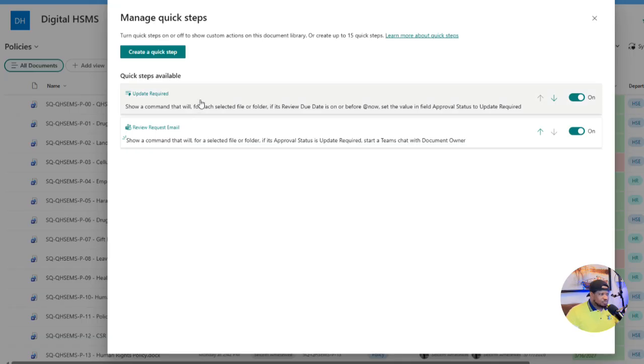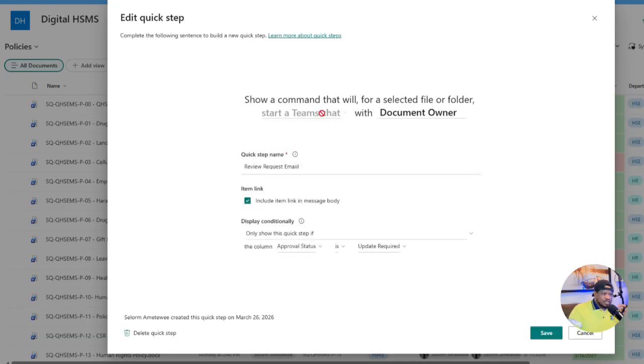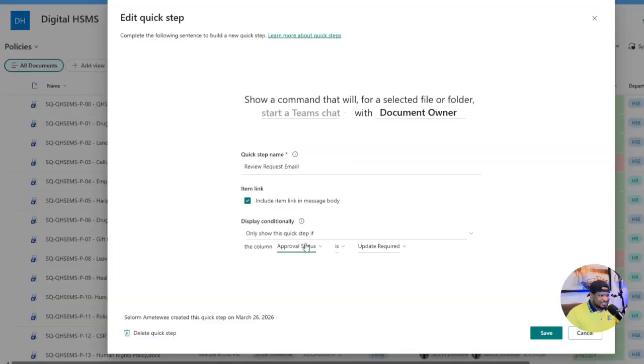And then the second automation is that we want to initiate a chat with the document owner whenever the approval status changes to update required. So the first one ensures that whenever the review date is before today, which means it has expired, the status changes to update required. And with this one, we are saying that once the approval status changes to update required, it should initiate a chat to the document owner.